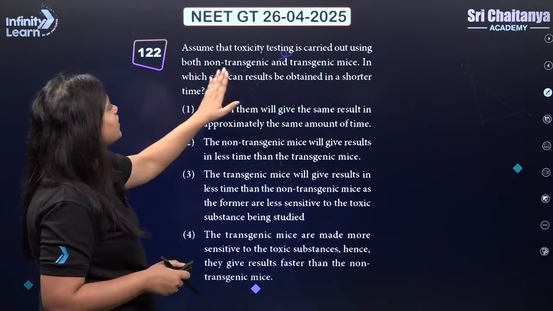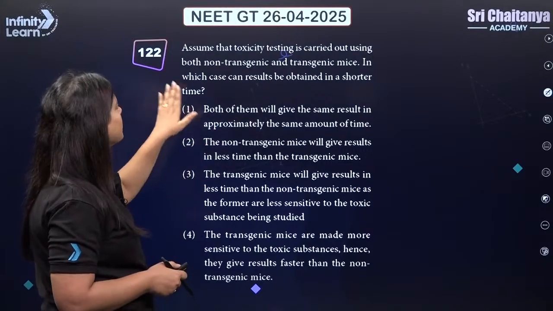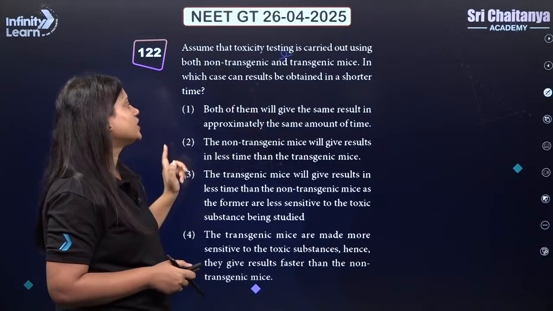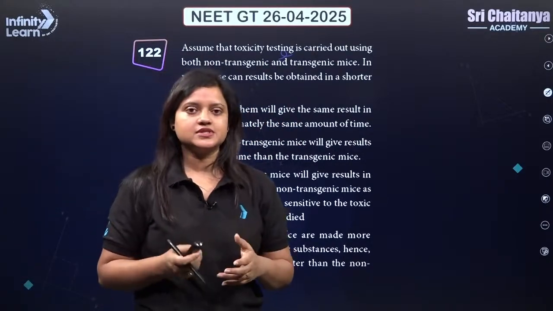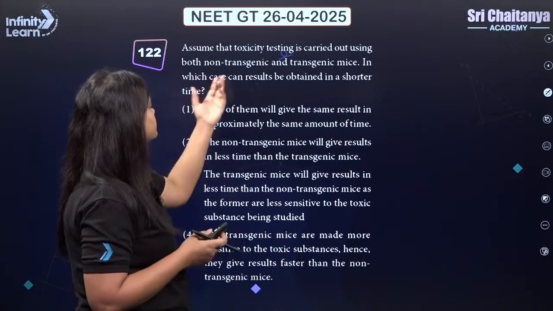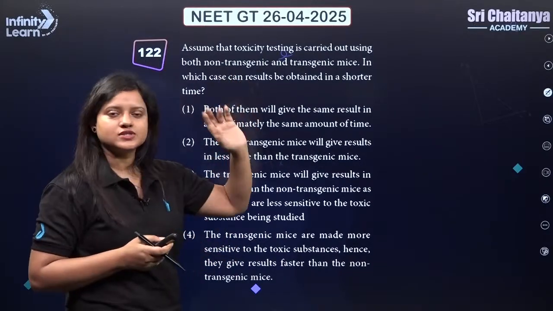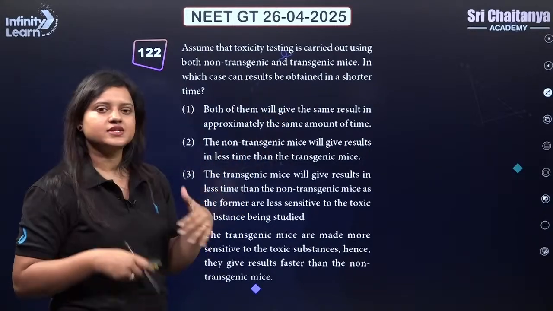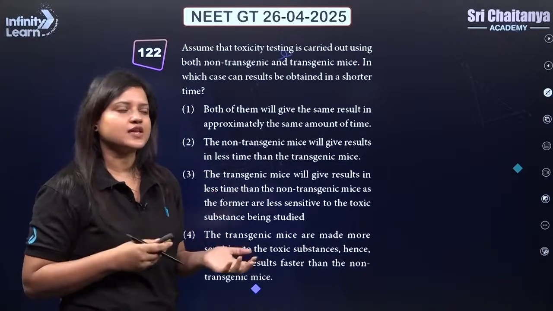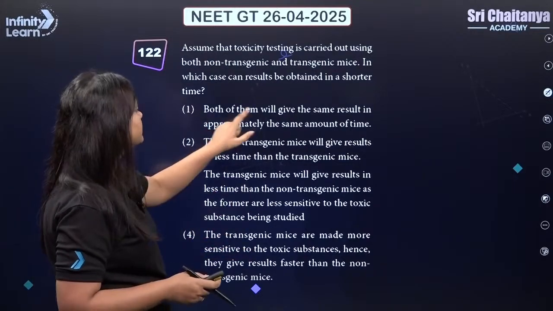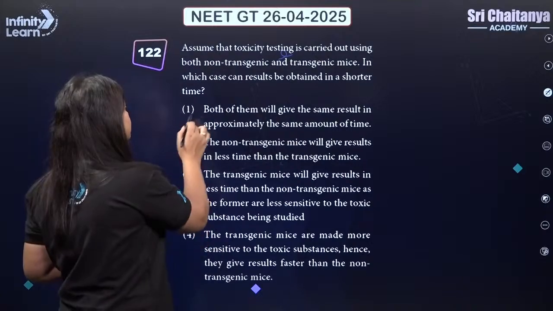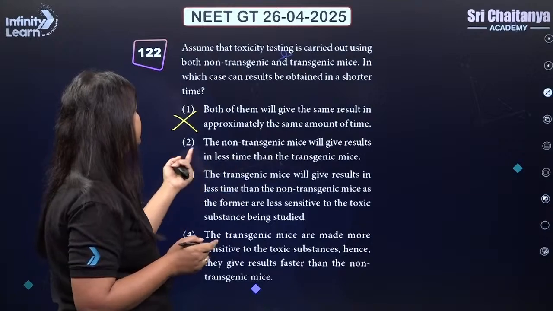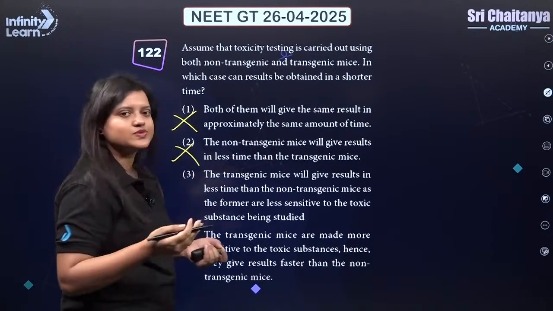Next: assume that toxicity testing is carried out using both non-transgenic and transgenic mice, in which case can the result be obtained in a shorter time? So we are using transgenic animals to check for safety and to check the results of toxicity of new chemicals that we don't know. In transgenic animals, the result will be seen faster. That's why we are using transgenic mice or other animals. If both of them gave the same result in the same time, there would be no point in using transgenic mice. The option that non-transgenic mice will give results in less time is wrong. Then why would we be using transgenic mice?